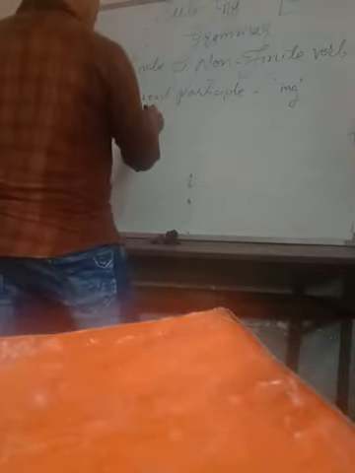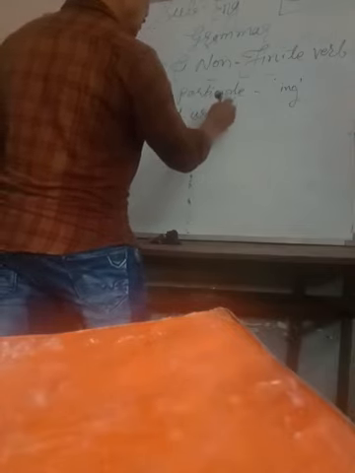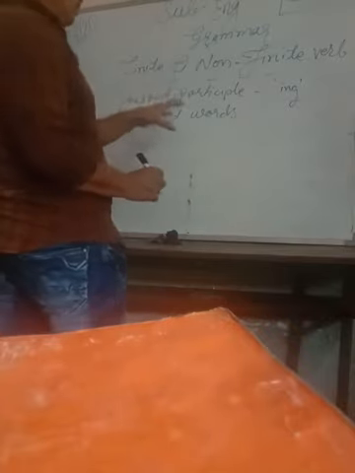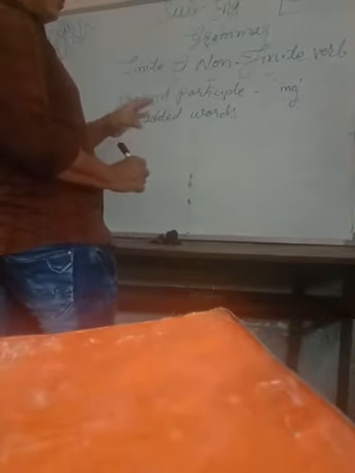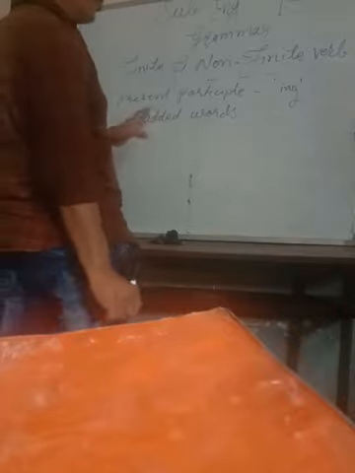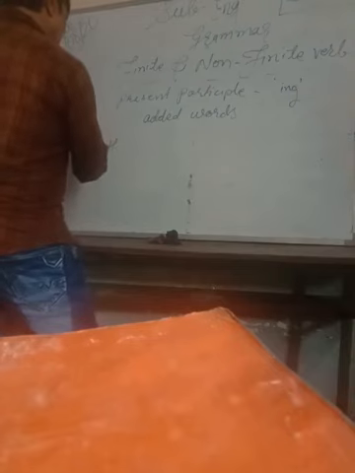Present participle: ing added words. Look, ing added words are called mostly present participle. Actually they are verb and adjective, both. I am going to give you one example.